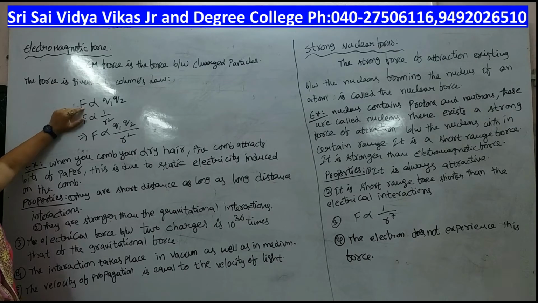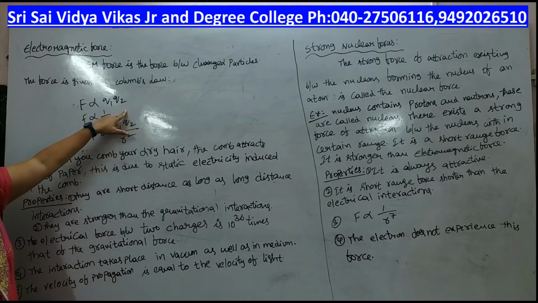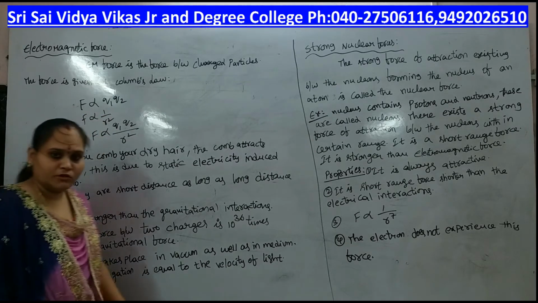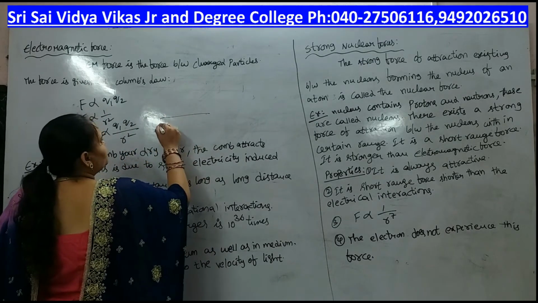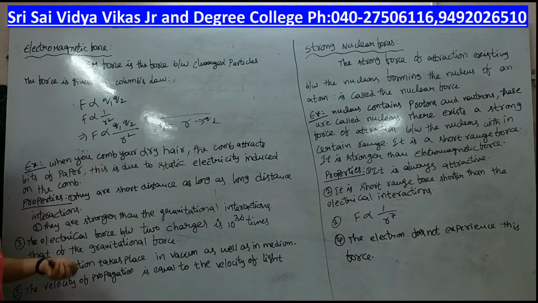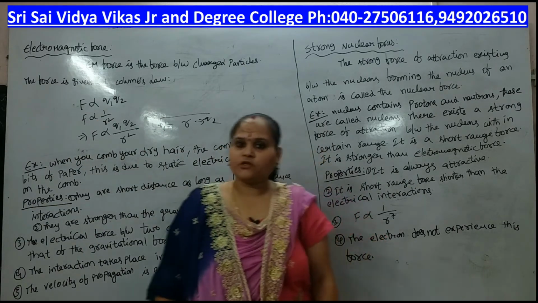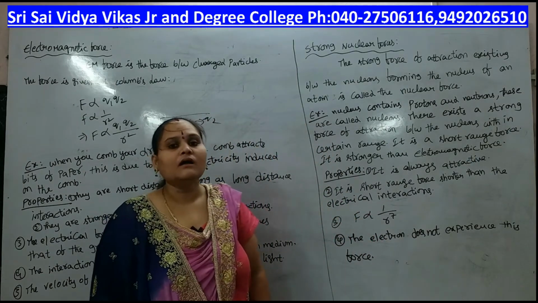Coulomb's law says the force of attraction between the charges is proportional to the product of their charges. Q1, Q2 are the charges, and F is inversely proportional to the square of the distance between them. F is proportional to 1 by r square. These two are the charges Q1 and Q2, and r is the distance between the two charges. Therefore, the Coulombic force of attraction is proportional to the product of their charges and inversely proportional to the square of the distance between them. This is Coulomb's law.